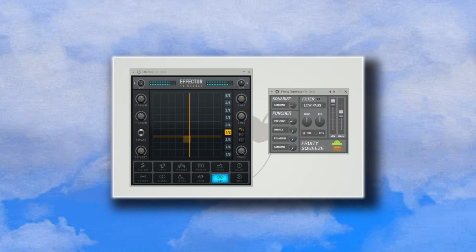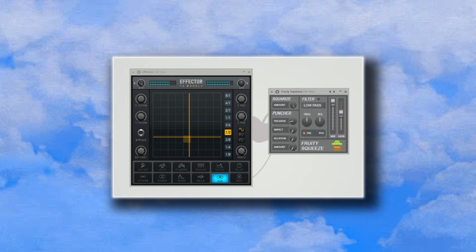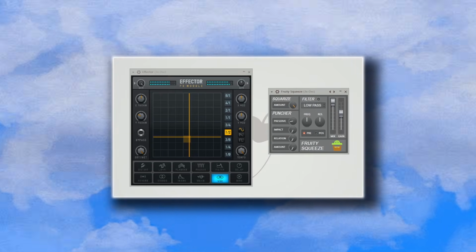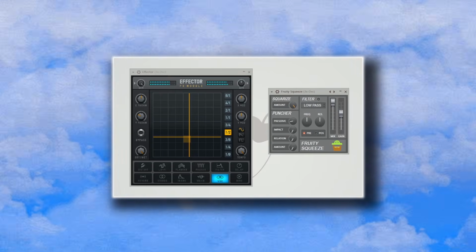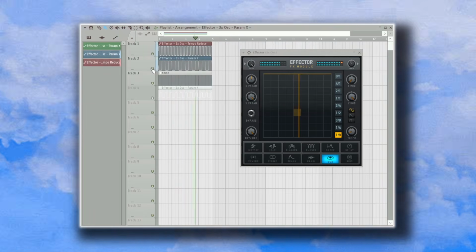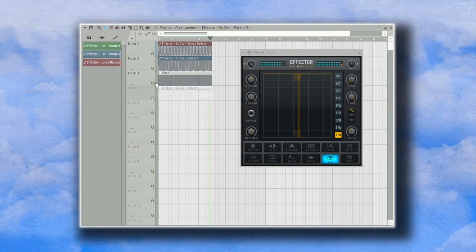Fruity Squeeze is a bit reducer. I want to go nearly all the way up on the squeeze parameter to get a sharper tone. Now set up an automation for the tempo and the X and Y parameters in the Effector to have a wide range of sounds.